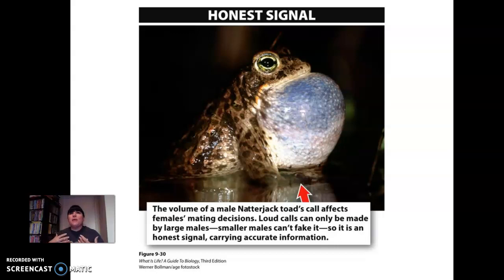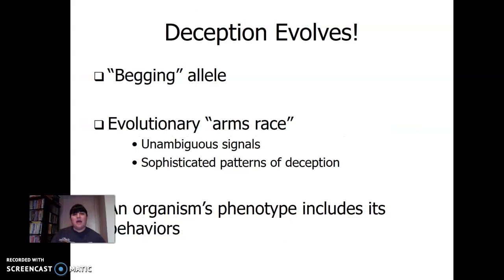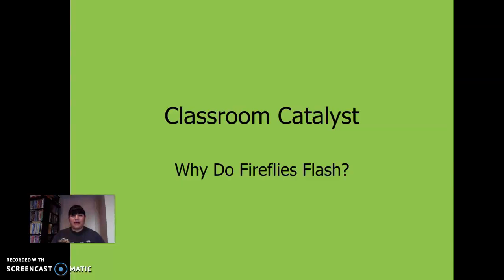There are so many visual cues that we communicate with one another, and animals do that too. So, honest signals. Deception evolves, so organism phenotype can evolve.